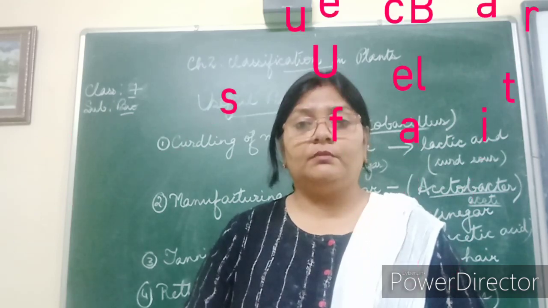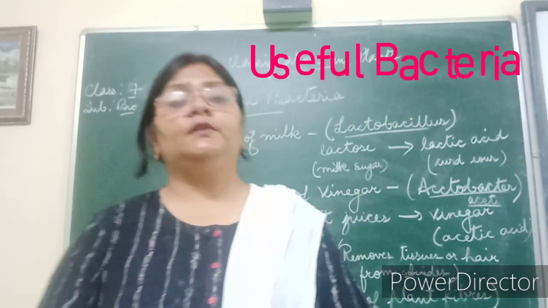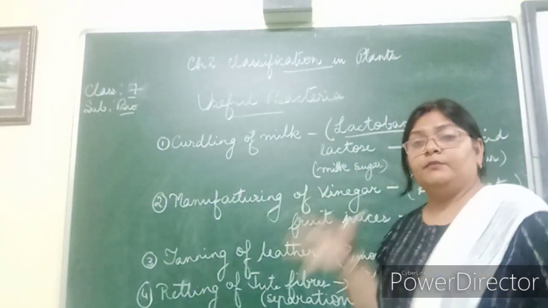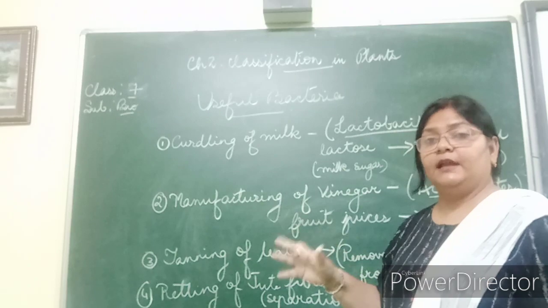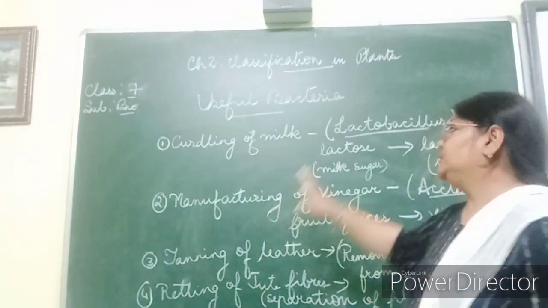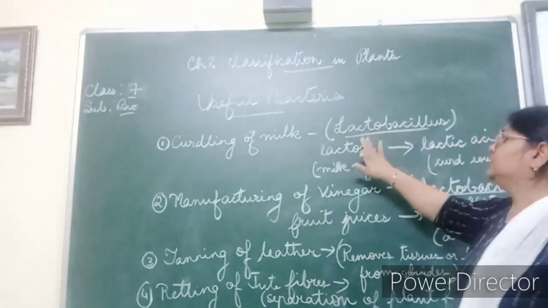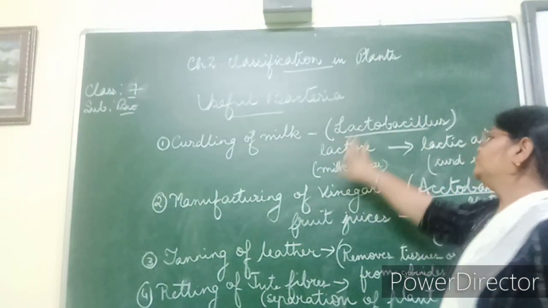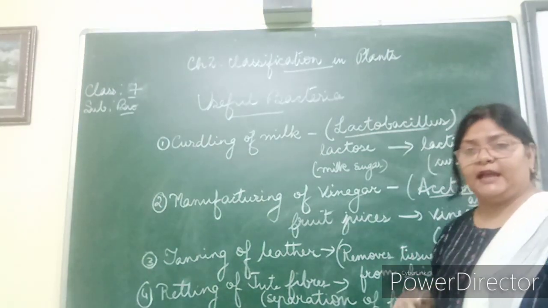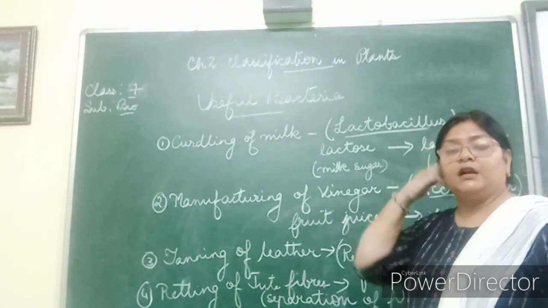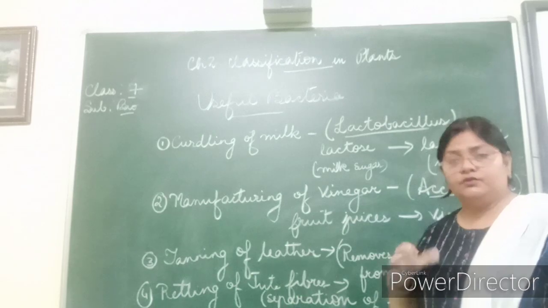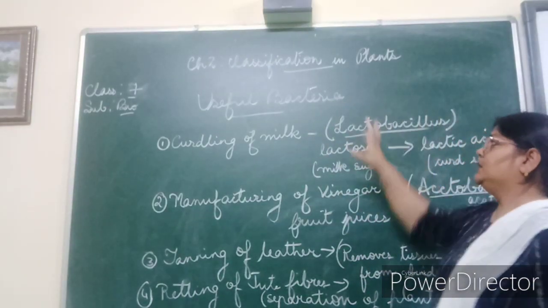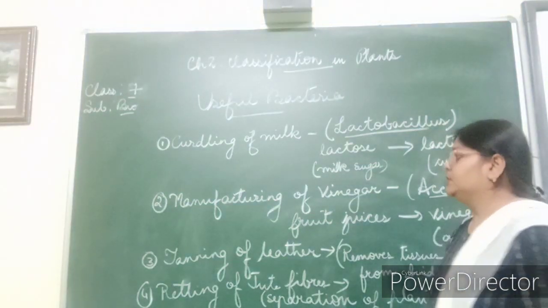So now we'll talk about first the usefulness of bacteria. So first starting with, it helps in curdling of milk. That milk is turned curd with the help of bacteria. Which bacteria? Lactobacillus. This bacteria helps the milk sugar, which is called lactose, to be converted to lactic acid, which gives the sour taste of the curd. So the curdling of milk takes place because of the usefulness of the bacteria Lactobacillus. Okay.